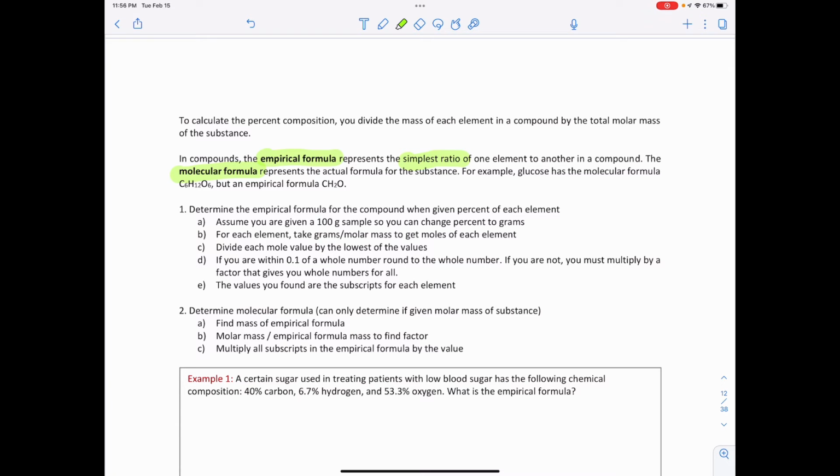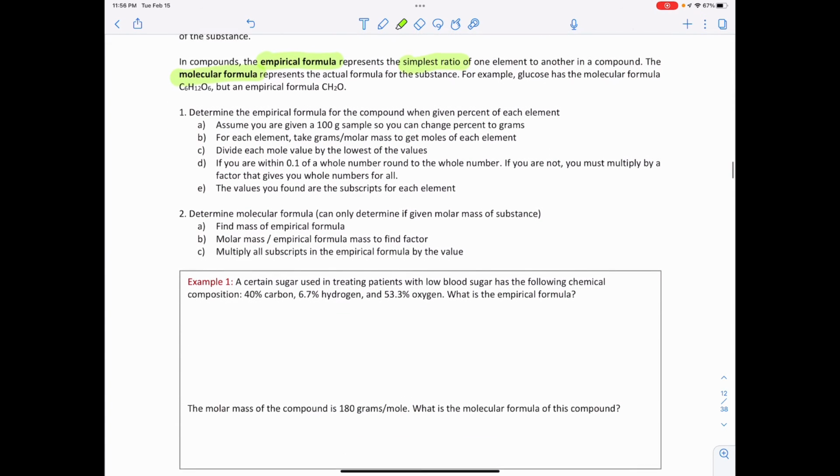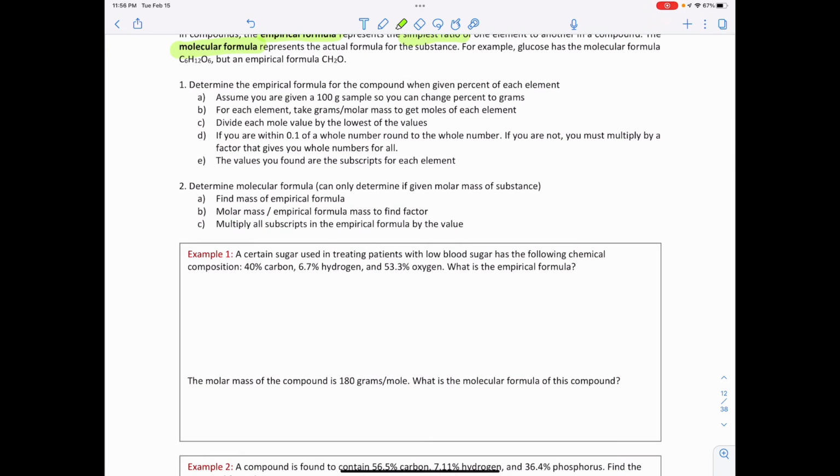So that's a lot of steps, but let's take a look. Example one: a certain sugar used in treating patients with low blood sugar has the following chemical composition. This sugar has 40% carbon, 6.7% hydrogen, and 53.3% oxygen, and this is by mass. What is the empirical formula? What is the lowest reduced formula?